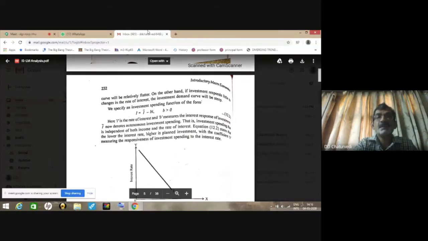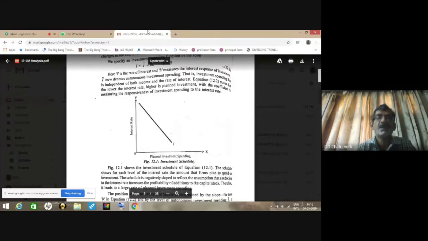That means the change in investment as a result of change in interest rate, which is indicated by small i. Here b is positive, and the negative sign before b indicates the negative relation between the rate of interest and the investment demand curve, which is shown in figure number 12.1. On the vertical axis we have interest rate. On the horizontal axis we have investment schedule.